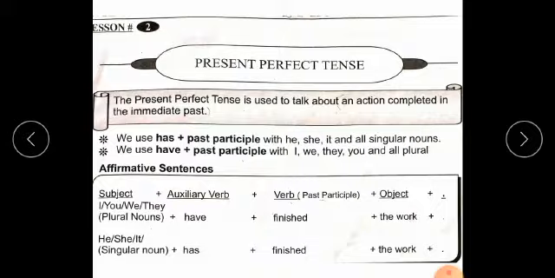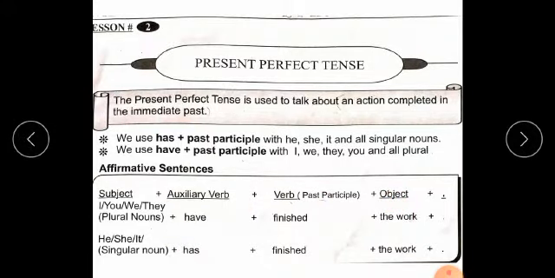Structure of affirmative sentence or simple sentence is: subject plus auxiliary verb plus verb past participle plus object plus full stop. Putting of full stop in an affirmative or simple sentence is very important. Students, we know very well that subject is the doer of action while object is the receiver of action. Subject does the verb while object receives the action.